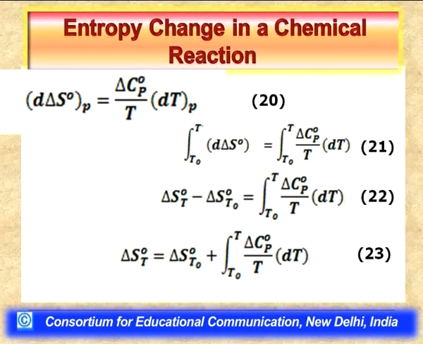If we have the standard molar entropy values of the various participating chemical species at a particular temperature, we can determine the entropy change for a reaction at that temperature, and using this relationship determine the entropy change for the same reaction at some other specified temperature. This is how we determine the entropy change for a particular reaction under standard conditions.